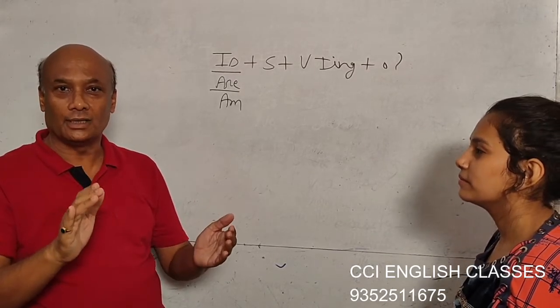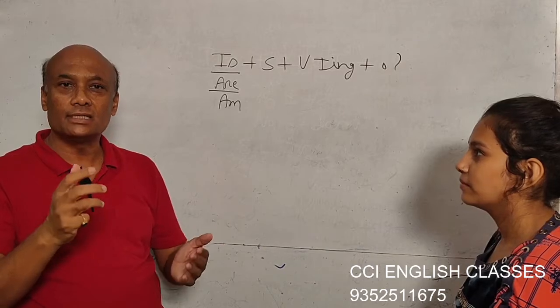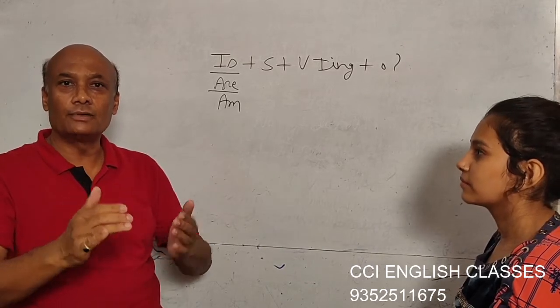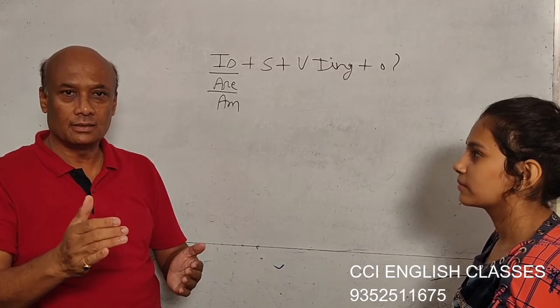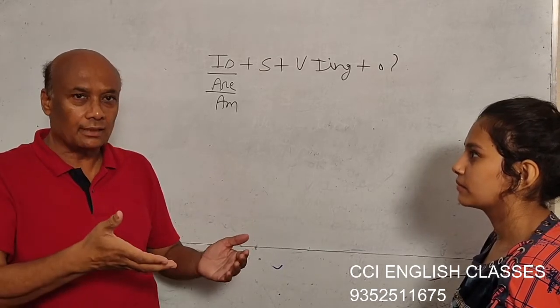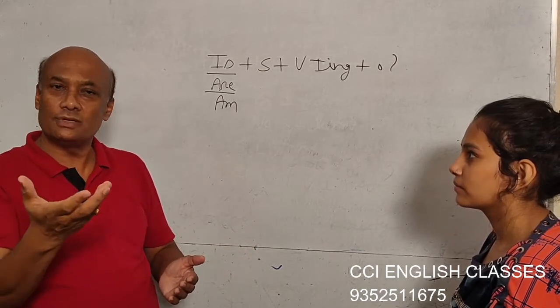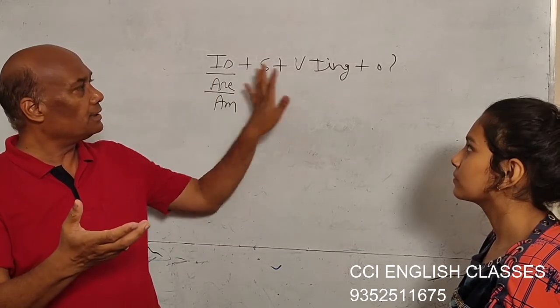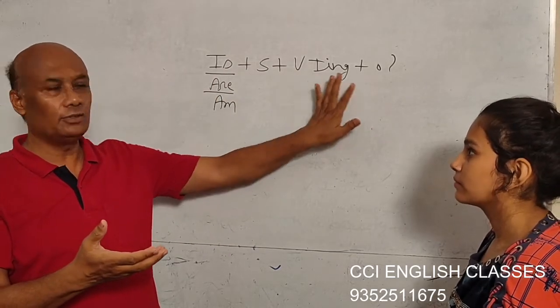Today we are going to learn how to use present continuous. What's going on? What is in progress? The action, the activity which is going on at present. We use present continuous. The structure is very simple. Subject, is/am/are, first form of verb plus ing, object.